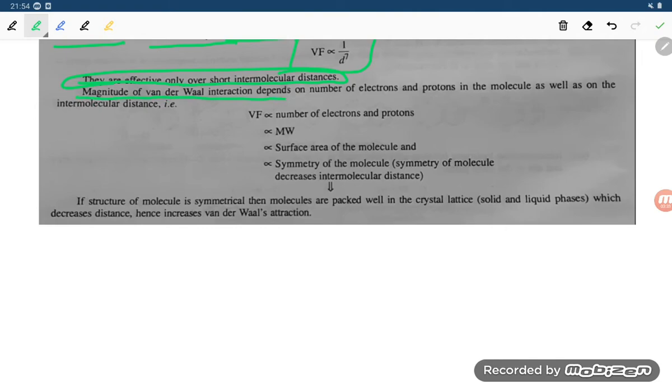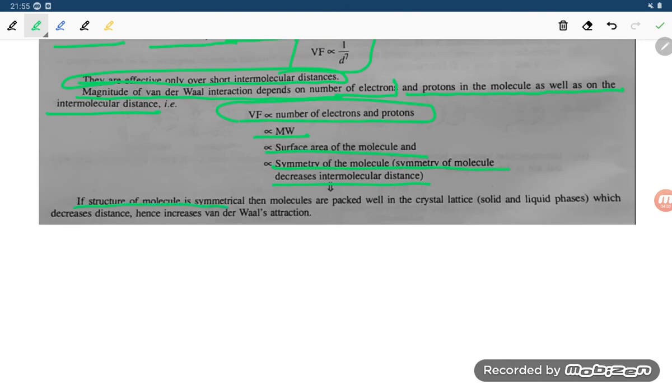The magnitude of van der Waals interaction depends on the number of electrons and protons in the molecules as well as on the intermolecular distance. So van der Waals force is proportional to the number of electrons in the molecule, or molecular weight. Greater the molecular weight, greater the van der Waals forces. Greater the surface area of the molecule, greater the van der Waals forces. Symmetry of the molecule decreases intermolecular distance.